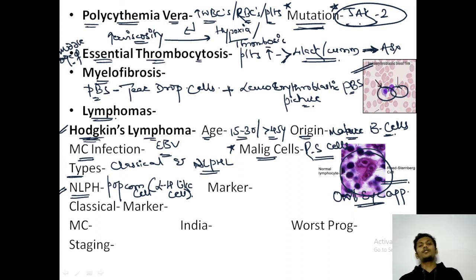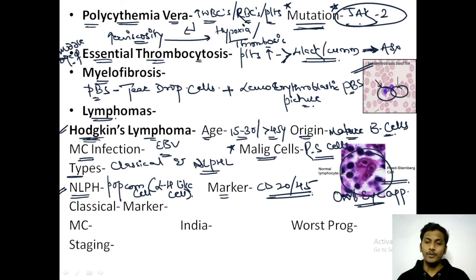Now, apart from the PBS and biopsy finding which shows popcorn cells, NLPHL is also different in the case of markers. The markers for NLPHL would be CD20 and CD45. Whereas all the classical varieties of Hodgkin's lymphoma would be CD15 and CD30 positive. I hope this is clear.